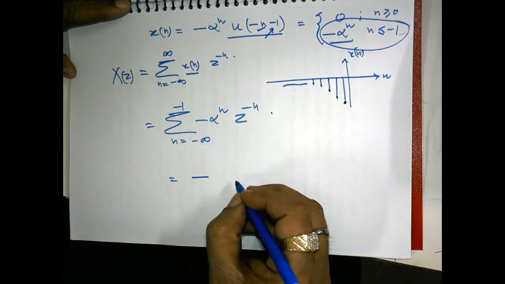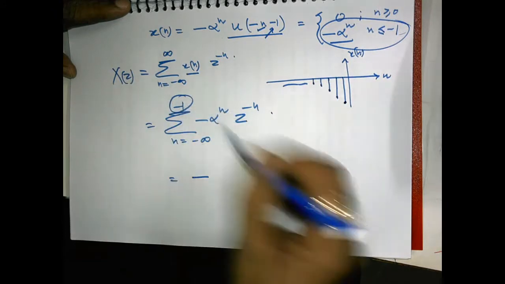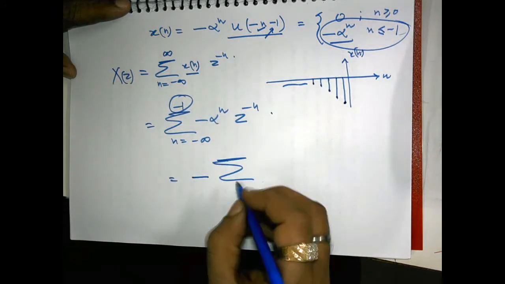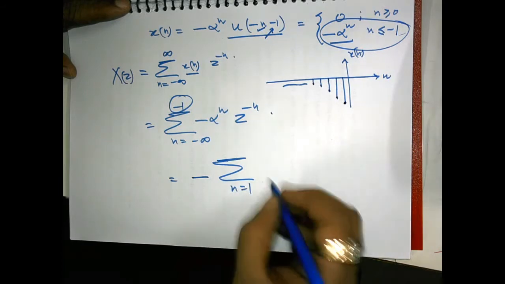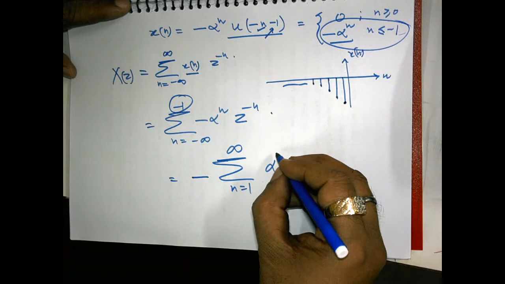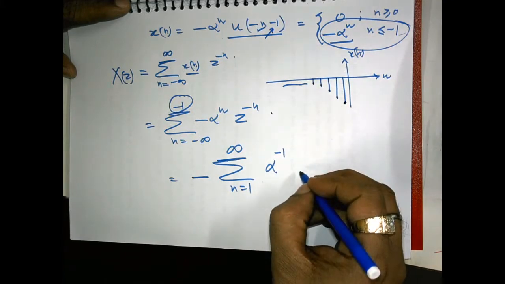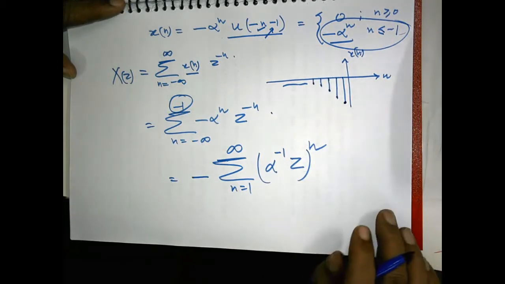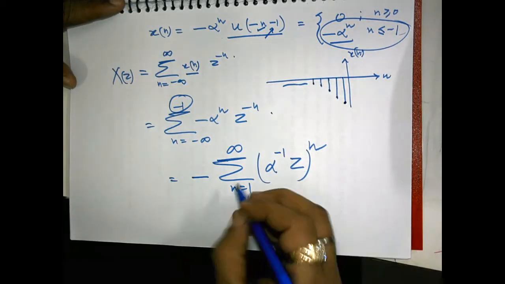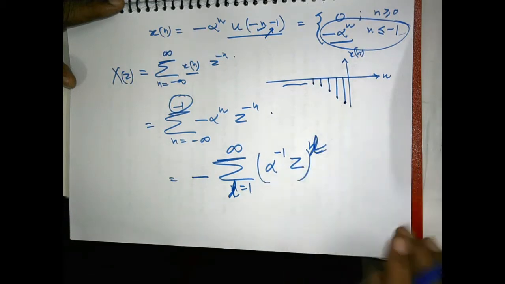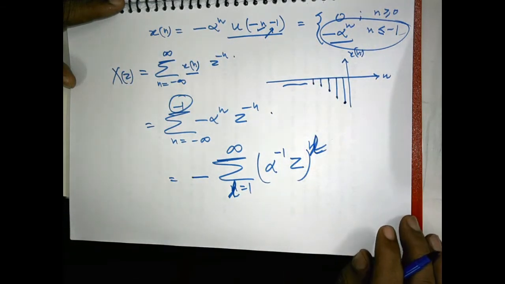So better to take this minus outside and make n equal to minus L. While making this you will obtain summation L equal to 1 to infinity alpha inverse z to the power L. Am I right? You can put this as L or n; this will not make any change.